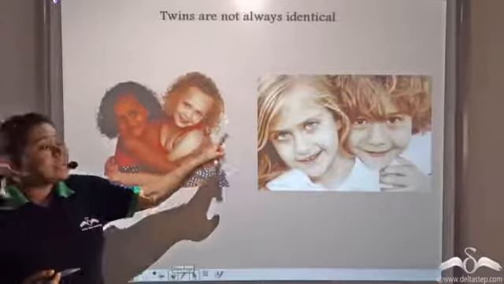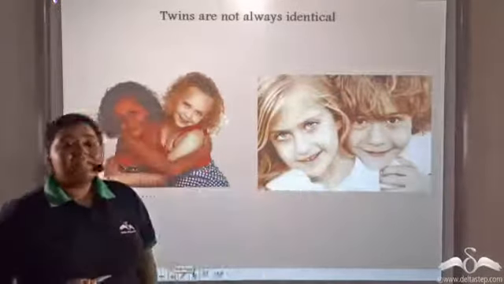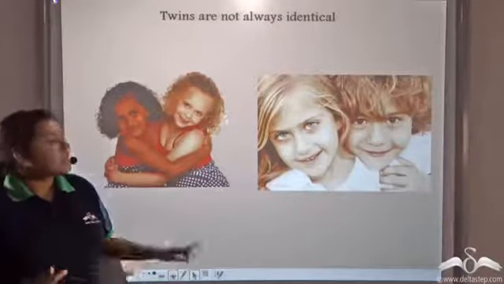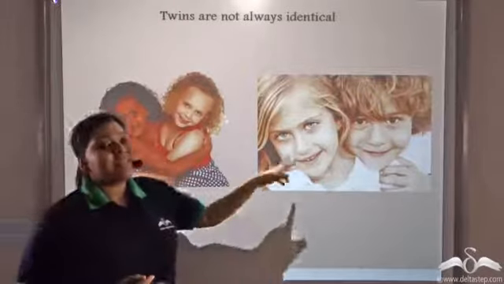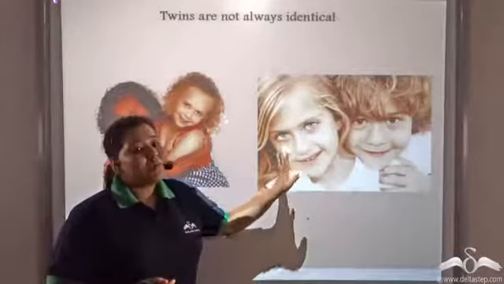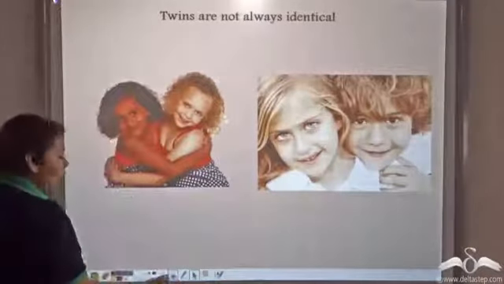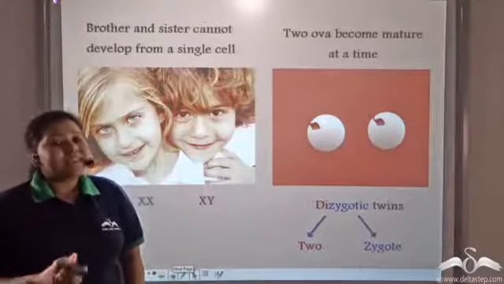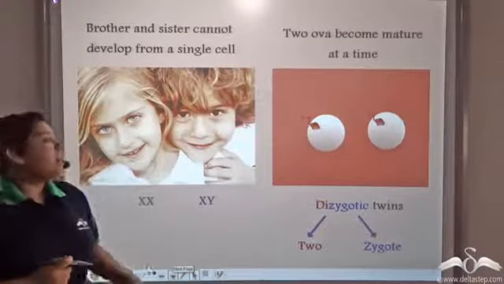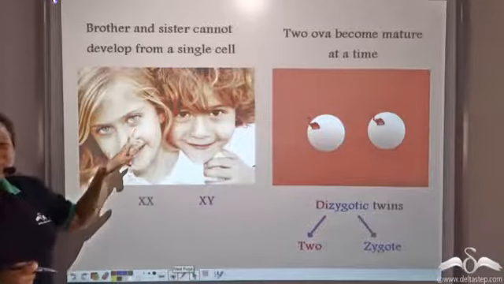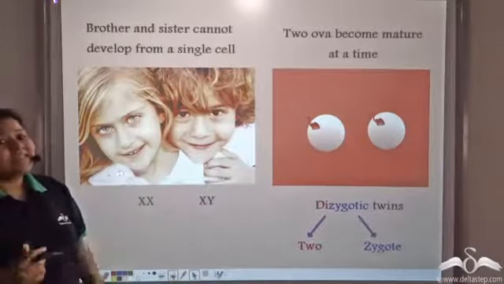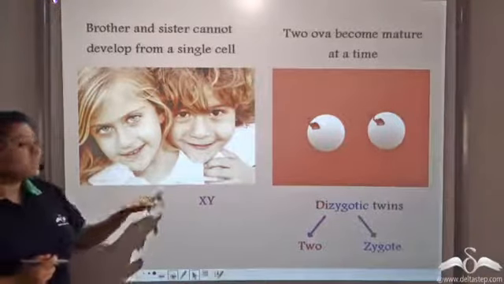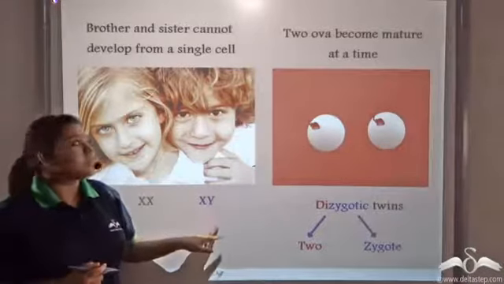Now, these siblings are also twins. It is not necessary that twins will always be appearance-wise identical or of the same sex. They might be of opposite sex. Now, if they are of opposite sex, then it is clear that they do not have the same genetic makeup, because a boy's genetic makeup and a girl's genetic makeup are completely different. While a girl has XX chromosomes, a boy has XY chromosomes.